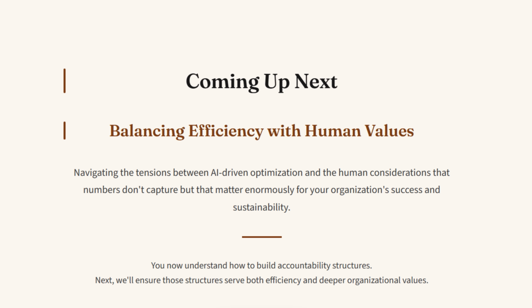In the next lesson, we'll explore balancing efficiency with human values, navigating the tensions between AI-driven optimization and the human considerations that numbers don't capture, but that matter enormously for your organization's success and sustainability. Now that we've discussed how to build accountability structures, we'll review how to ensure those structures serve both efficiency and deeper organizational values in the next lesson.